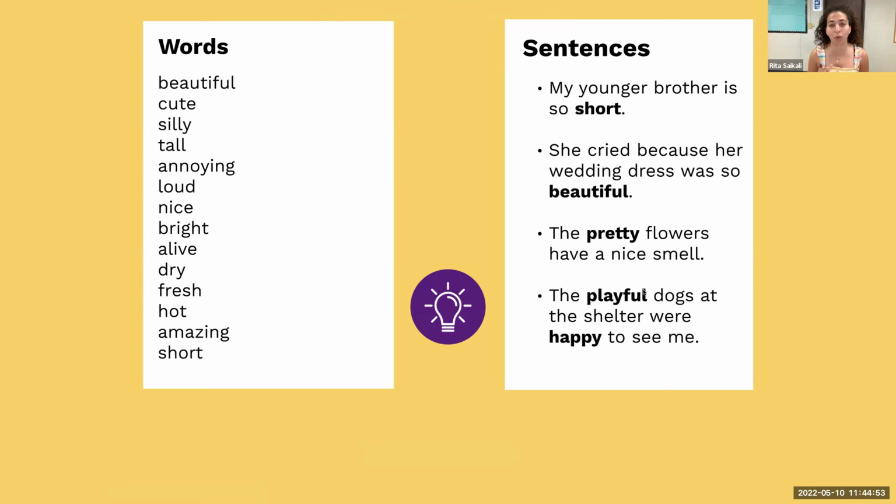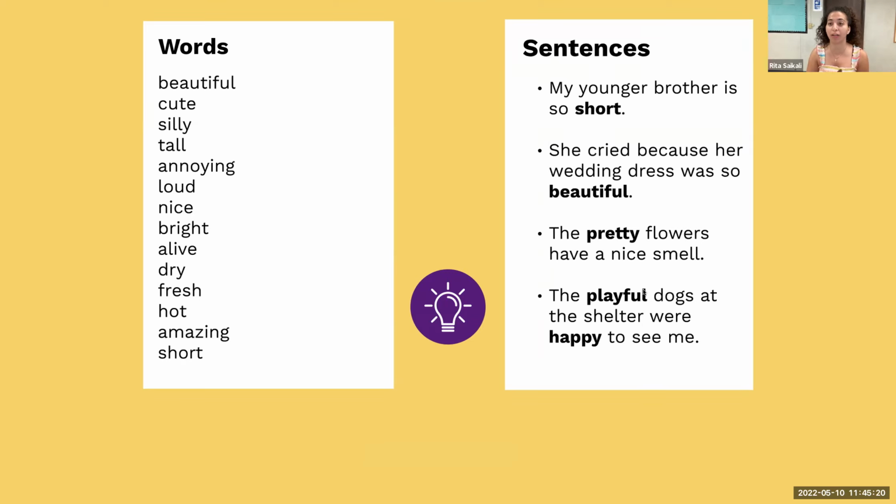They give us more information about more so on how something looks or how something feels, right? That girl is beautiful. The baby is cute. He is so silly. The man is so tall. My brother is so annoying. The music is so loud. It is nice outside, okay? So these are all things that give us more of a description, okay?